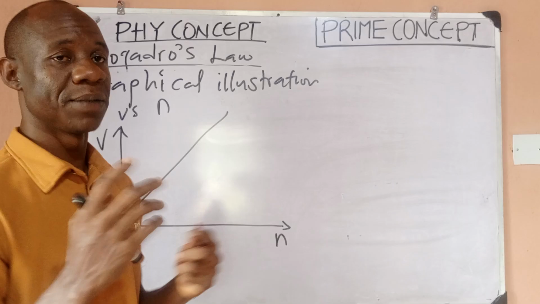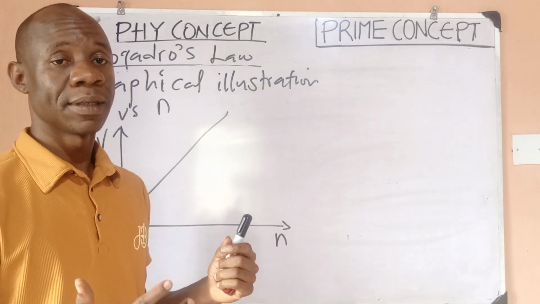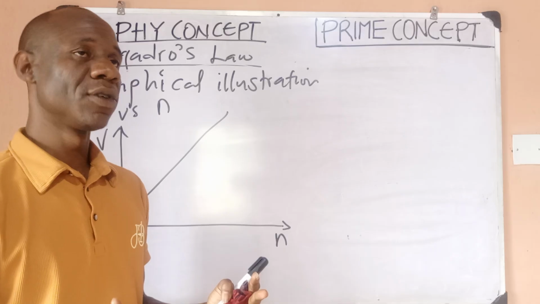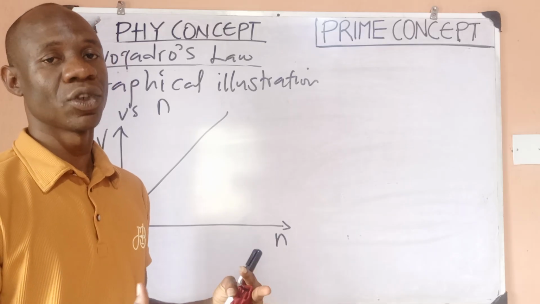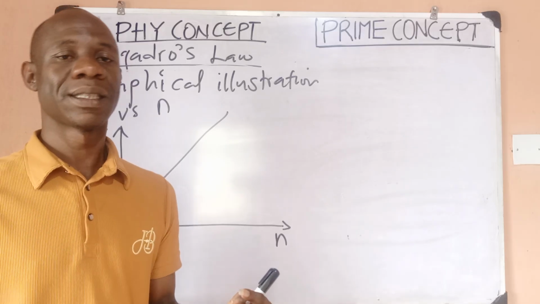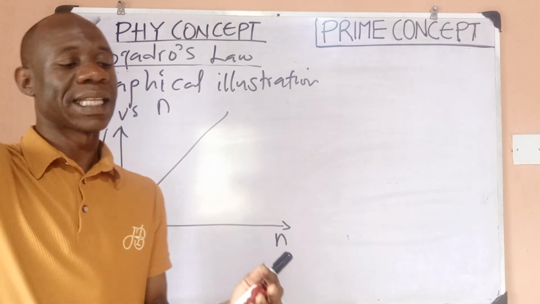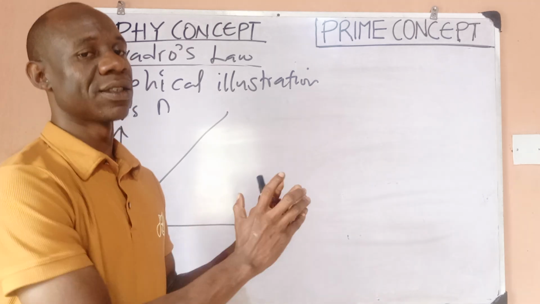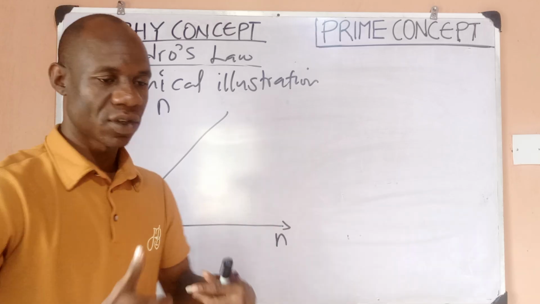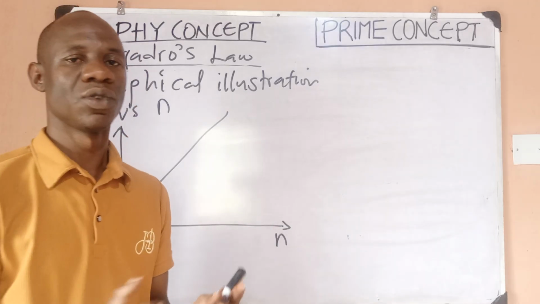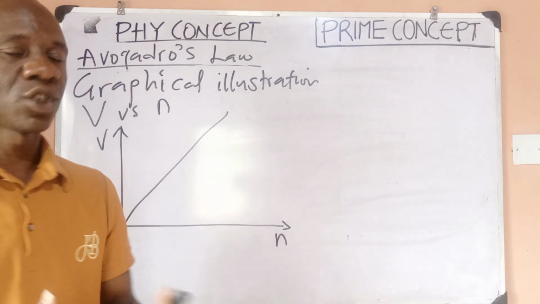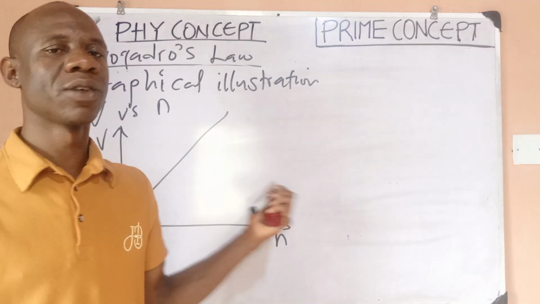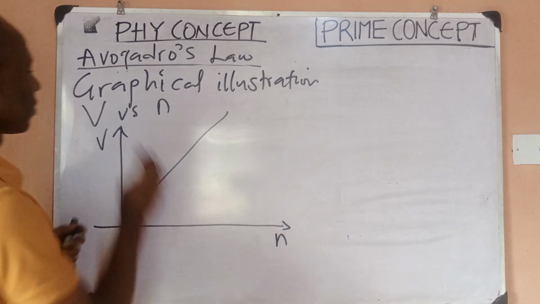Avogadro's law is simply saying, if I have a container that contains gas, and the volume of that gas is, let's say, 20 cm cube. If I bring 10 cm cube of that same gas and add to it, then the new volume becomes 30. The volume would increase. When the volume increases, of course, the number of molecules would also increase, because you have increased the volume. So as you increase the volume of a gas, the number of molecules increases. That is what Avogadro is saying.